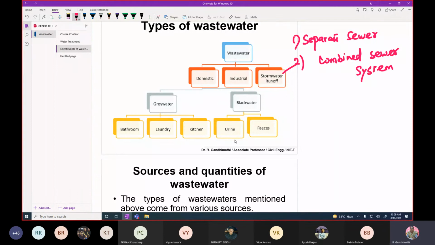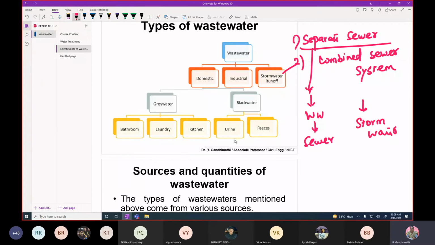What is combined and separate sewer? If you have two different conduits, one for carrying the wastewater, that is called a sewer, and one pipe for carrying the storm water. For example, in your community, if you have two, one sewer and another one for stormwater drains, and it is designed like that, that is called a separate sewer system.